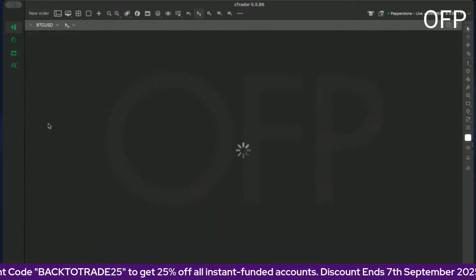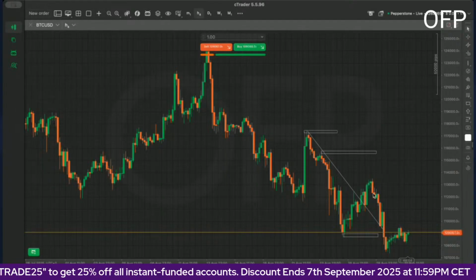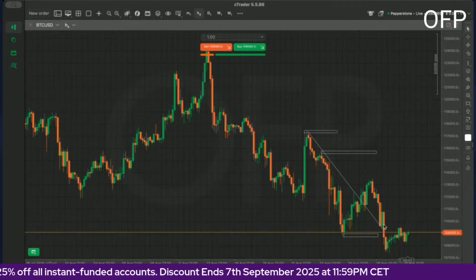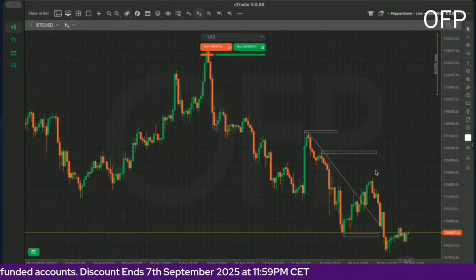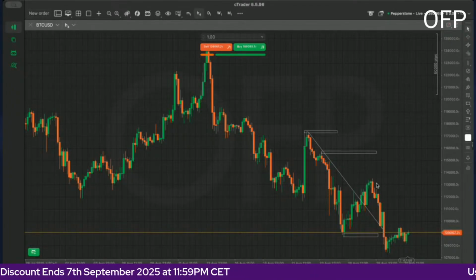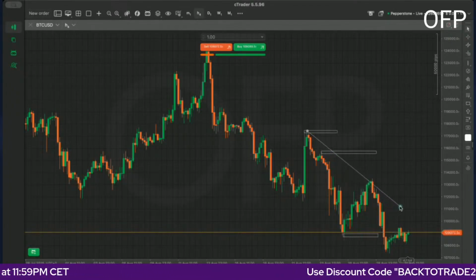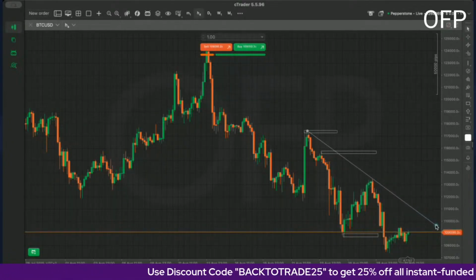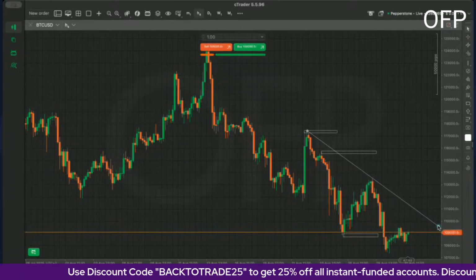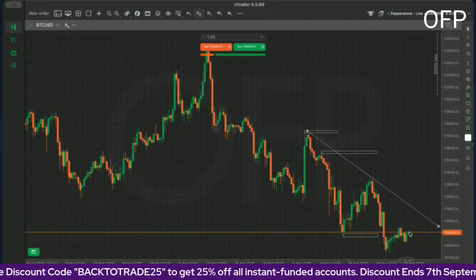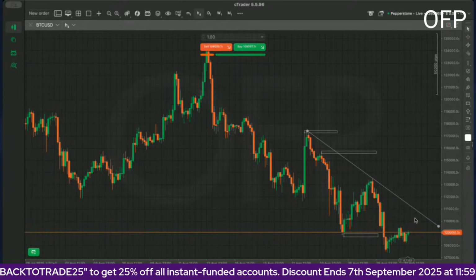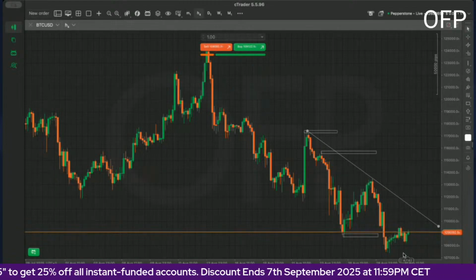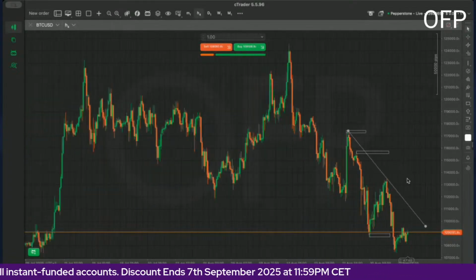Then let's look at Bitcoin. So Bitcoin, we had a downward move, and like I said, it might push all the way up and then afterwards push all the way down, which it actually did, and that we might be moving this trend line over here instead, and that's what we're currently doing. So this trend line, what I do think is that we might be moving slightly up before we push even further down, and then coming probably all the way to 107.